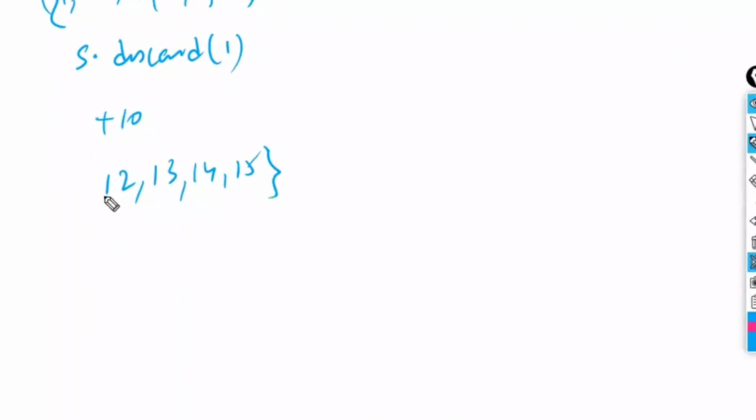So what I'm going to do is, first I'm going to discard the 1. I'm going to write discard of 1. And after that, I'm going to add the 10. So now the answer I'm going to get is 12, 13, 14, 15. Except 1, it has automatically been removed. That is the reason it has been removed and I have added 10 to everything remaining.